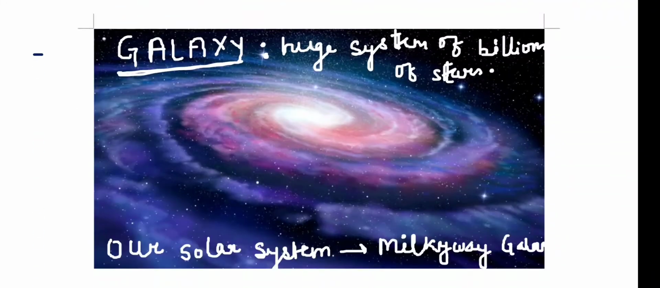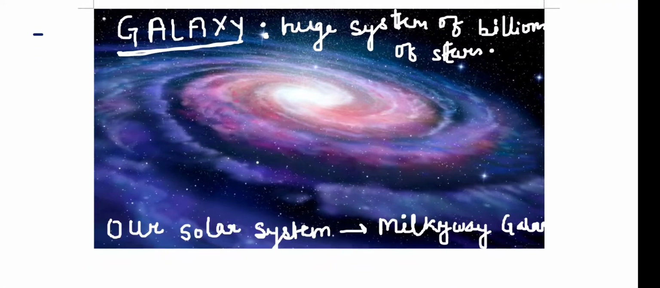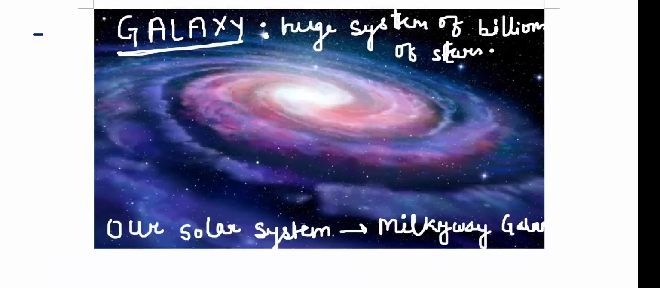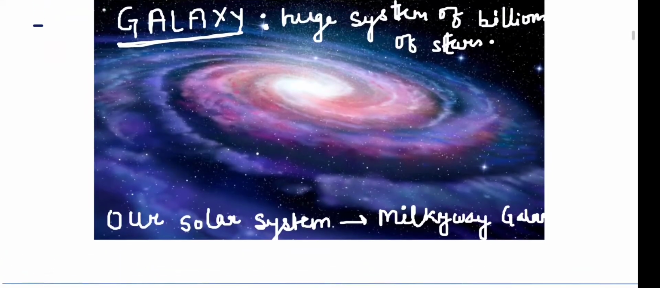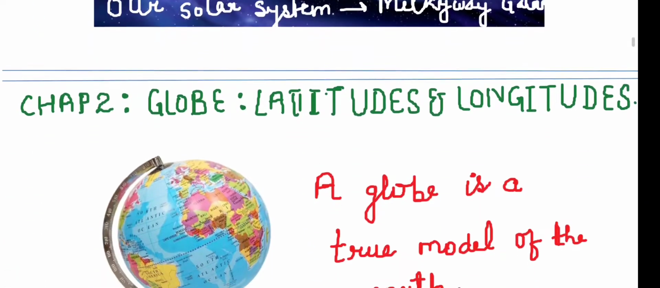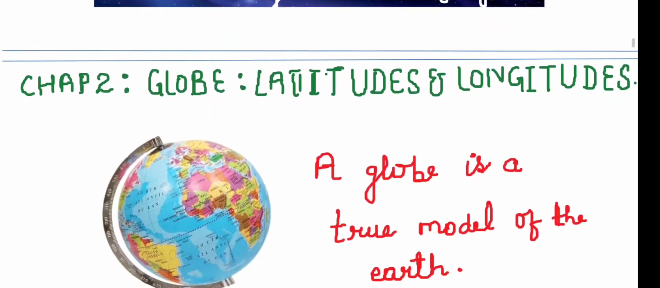Then we have to study about the galaxy. So what is a galaxy? Basically it's a huge system of billions of stars. The galaxy to which our solar system belongs is called the Milky Way galaxy. In Hindi it is called the Akash Ganga. Why Akash Ganga? Because it looks like a Ganga that is flowing in the sky, so it's called Akash Ganga. This was a summary of the first chapter.